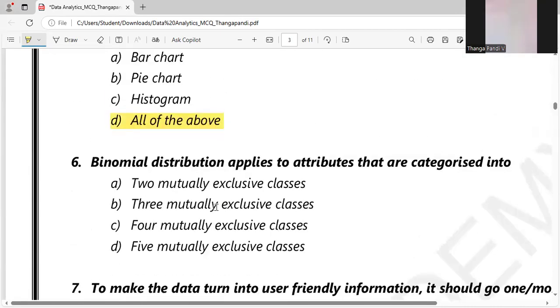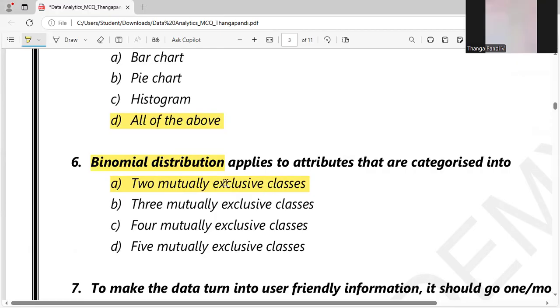Sixth one, binomial distribution applies to attributes that are categorized into. As I said, we can predict the answer by using the keyword. Here they mention the word binomial, which means two. So by predicting it, the answer will be option A: two mutually exclusive classes, a success class and a failure class. We already discussed this in the chapter.